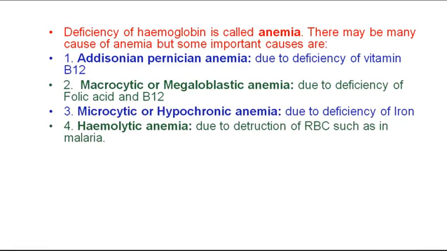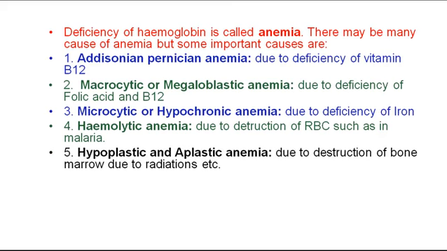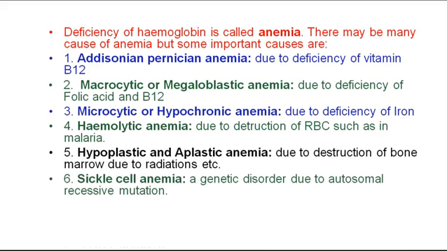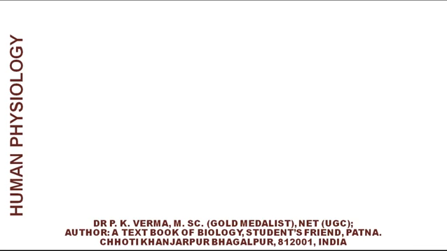Hemolytic anemia is due to destruction of RBC, such as in case of malaria. Hypoplastic and aplastic anemia are due to destruction of bone marrow due to radiation, etc. The sixth one is sickle cell anemia, a genetic disorder due to autosomal recessive mutation.